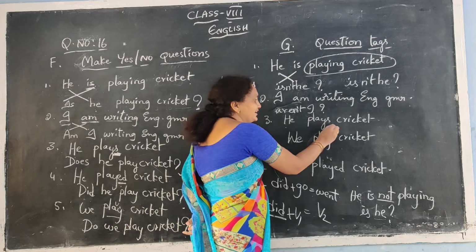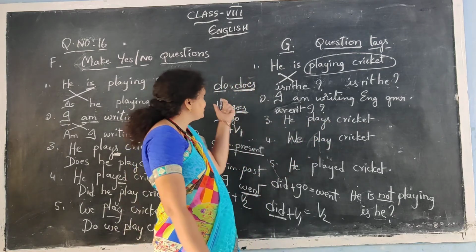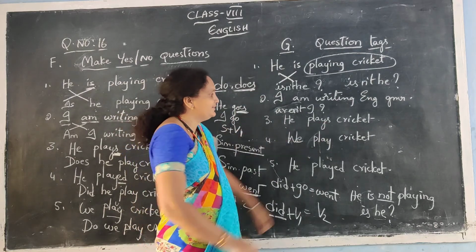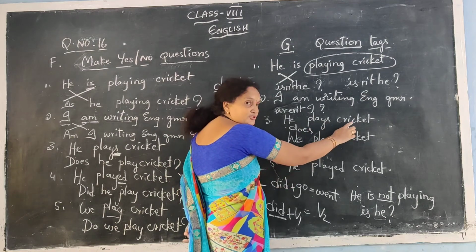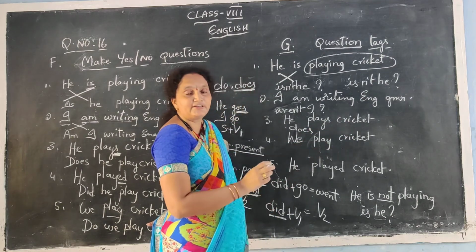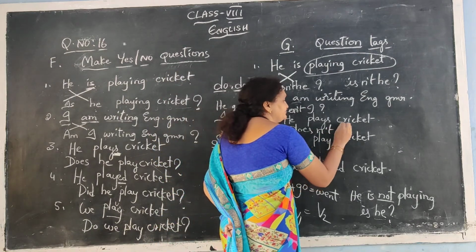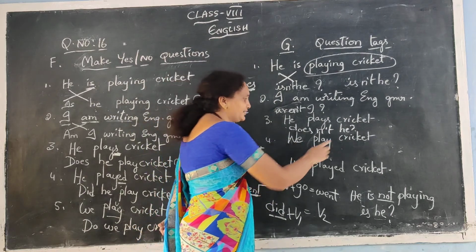And he plays cricket. As usual, there is no helping verb. When there is no helping verb, where should we go? Do, does or did. When we see yes, what should we write here? Does. And it is a positive sentence, so what kind of tag should we add? Negative tag. So doesn't he?